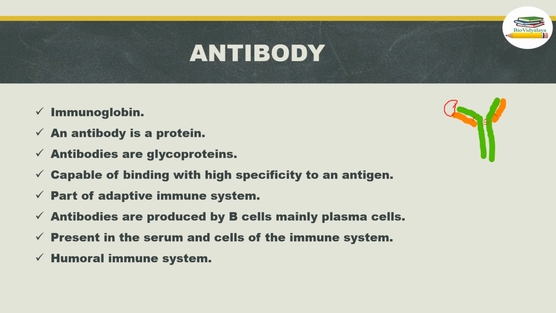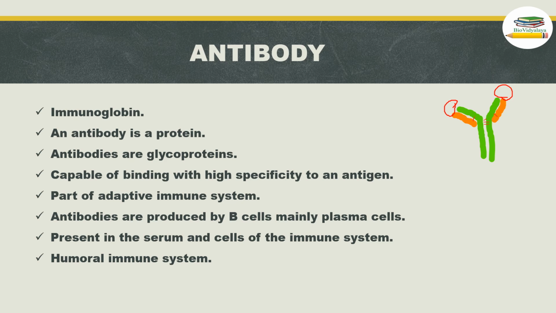We know that enzymes are specific for each substrate. Like that, antibodies are specific for antigen. They are capable of binding with high specificity to an antigen, and it is part of the adaptive immune system. We know that if any pathogen or antigen gets inside our body by breaking the innate immune system, our adaptive immune system will work and try to eliminate any pathogen or antigen from our body. So this antibody is the part of that adaptive immune system.